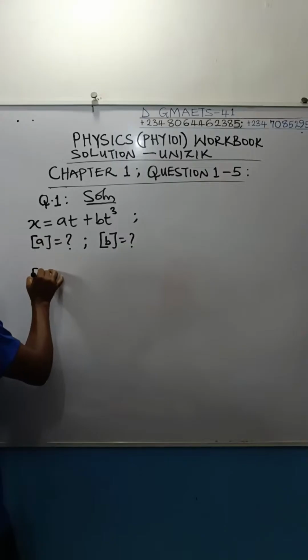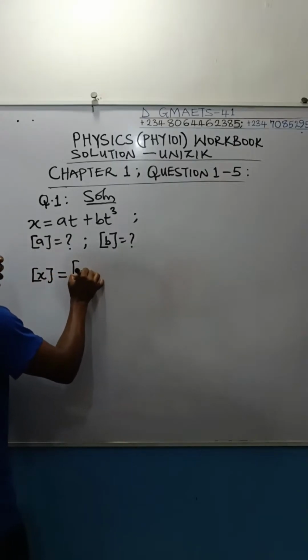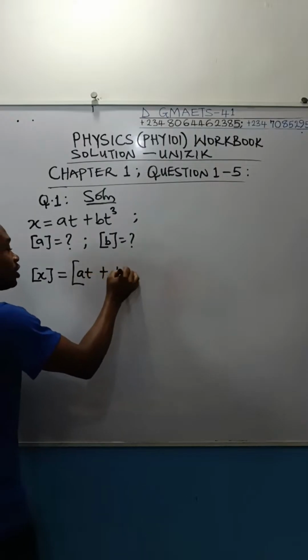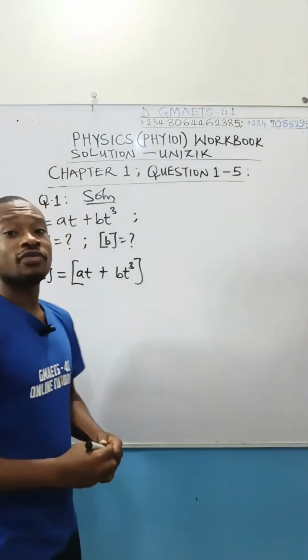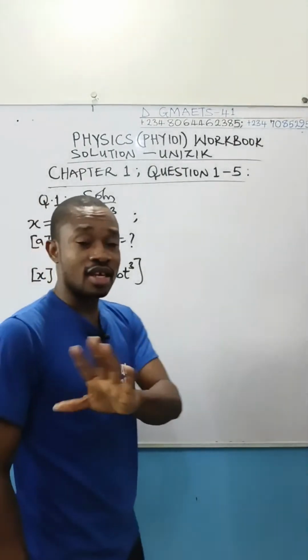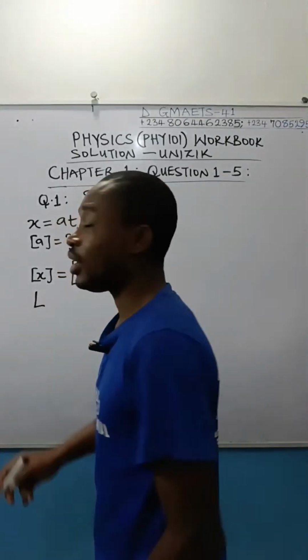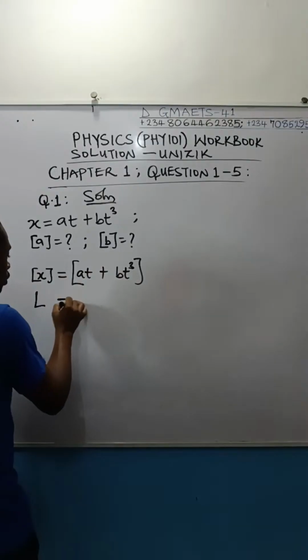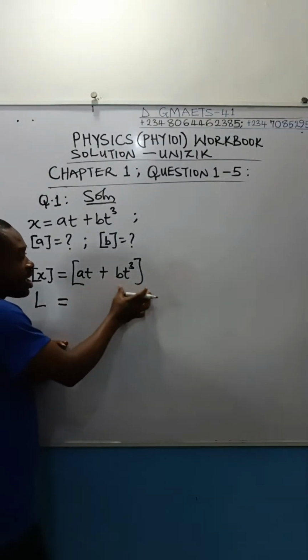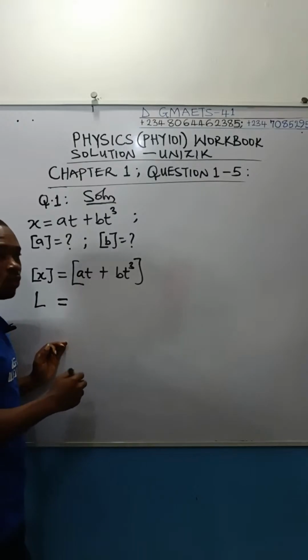Now, dimension of x is expected to be equal to dimension of AT plus dimension of BT cubed. This is a concept you should know. So let us fix the dimension. X is distance from the question. Dimension of distance is capital L, that is length. Okay? And then that is going to be equal to, you come to this part, write out the dimension of these terms. We do not know the dimension of A. That's what we are looking for.